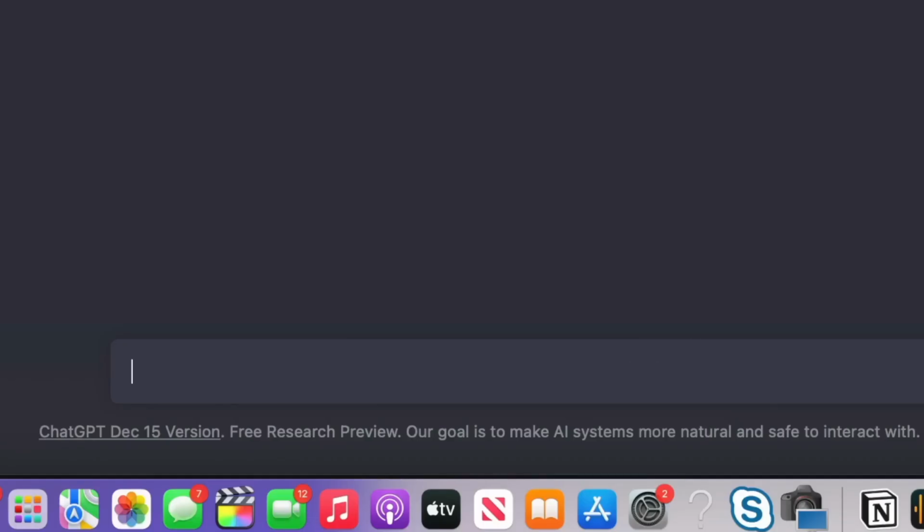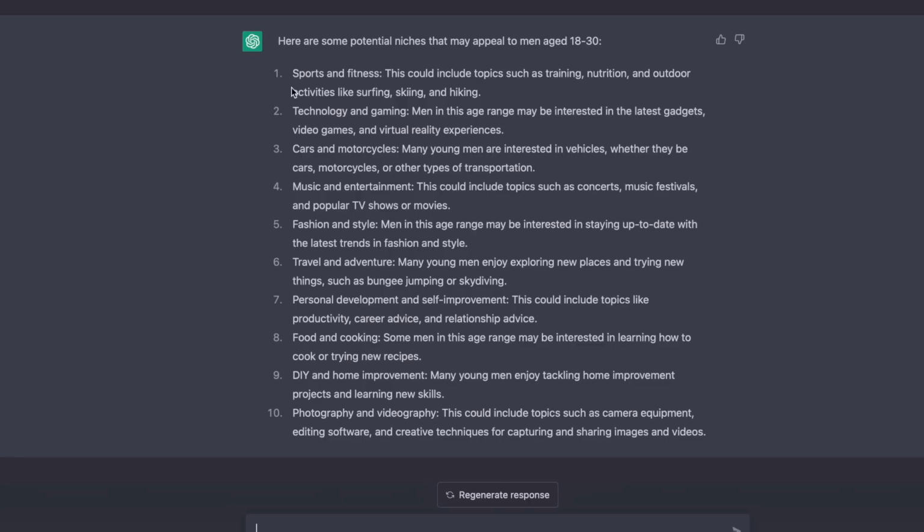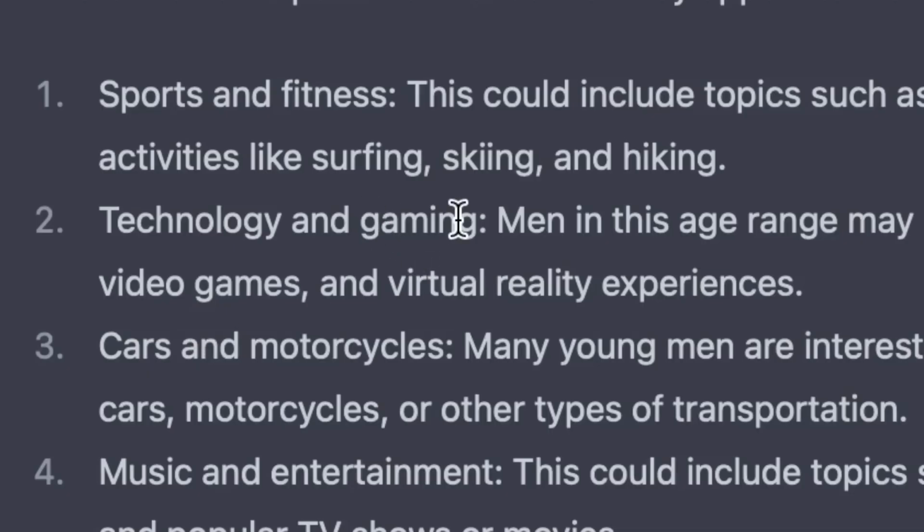A good little tip for this is to use ChatGPT, which I did a video about recently, which is an AI chatbot which gives you ideas and things like that. So we can come to that and say, give me a list of niches that might appeal to men aged 18 to 30. Now it's given us a list of niches here. So for example, sports and fitness, technology and gaming, cars, lots of things here that we can now start to use for these pieces of artwork, and it's all going to make a lot more sense once we start selling them. But let's just say, for example, gaming is a really good one. So people who are interested in gaming might want some cool artwork for gaming.